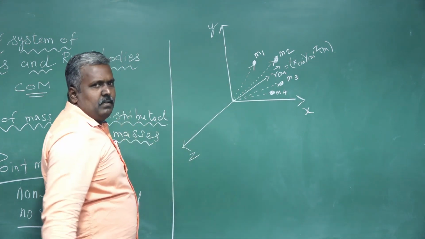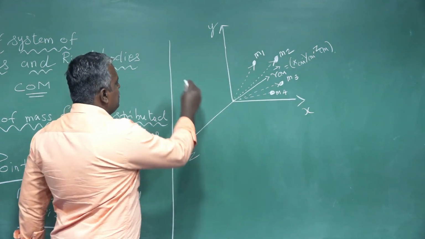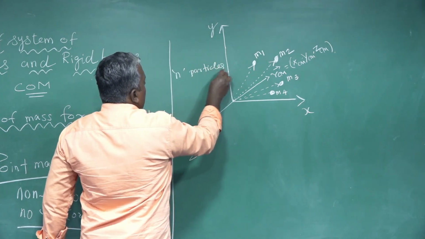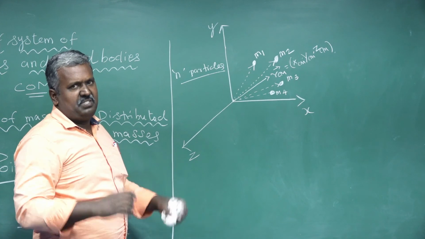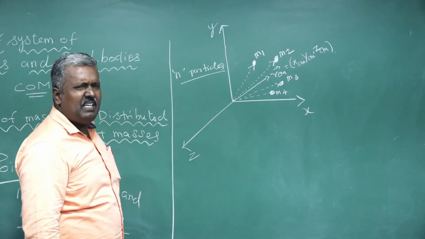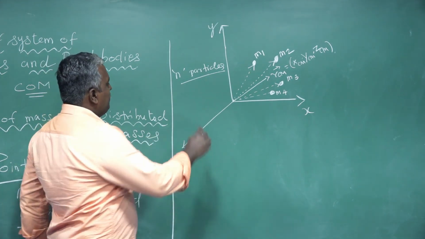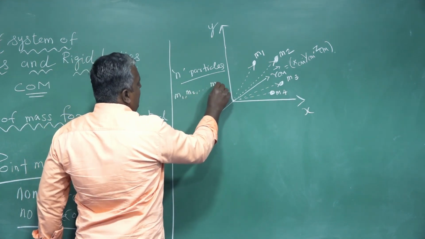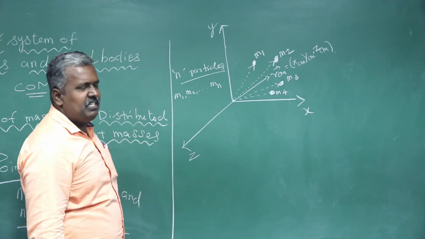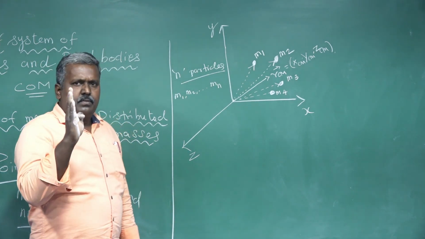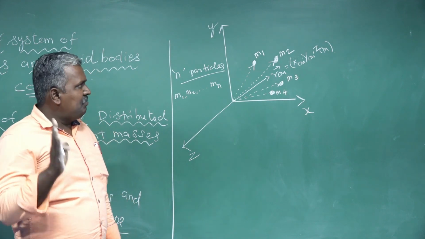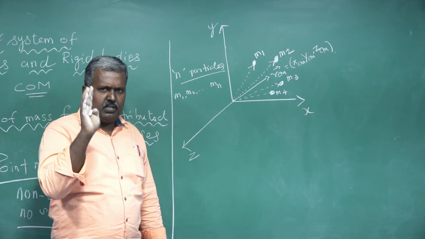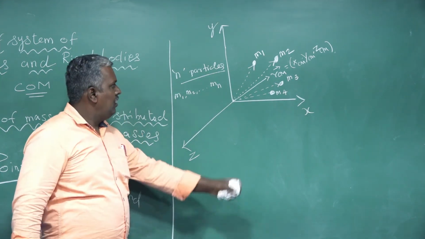Here let us consider n particles. How many particles? Don't know. N particles. That means n masses, from M1, M2 up to Mn. So that is called n particles. Listen properly here, because this is very important; one compulsory 4-mark question will come in your paper.